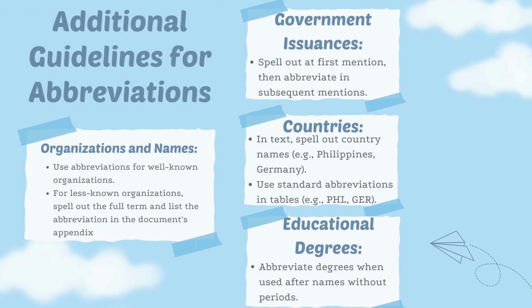Now, let's cover specific cases for abbreviations and acronyms, which include organization, government issuance, and more. So first, organization and names. Use abbreviations for well-known organizations. And for less-known organizations, spell out the full term and list the abbreviation in the document's appendix.